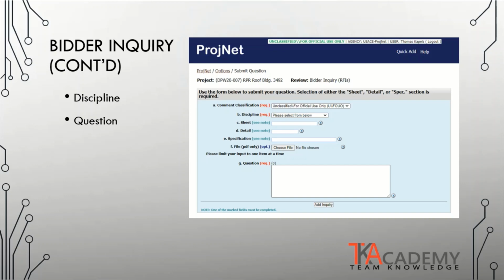The next 3 fields are optional, where you can identify the sheet within the drawing package, the individual drawing or detail number, or you can identify the specifications section. One of the nice features about bidder inquiry is that you are also able to include an exhibit, such as a photograph, drawing, or sketch, and attach that to your bidder inquiry. The final field is where you include the text of your question or comment to be submitted.